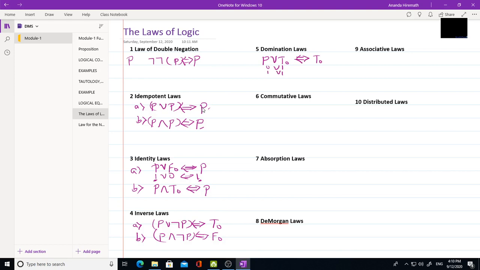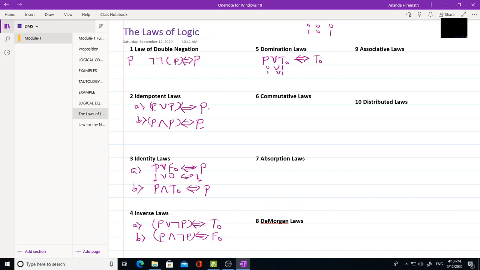The OR operation says that both inputs must be 0, only then the output is going to be 0. Otherwise, if 1 is there in the inputs, it always gives you 1. So when you give an input as tautology, that is 1, it is always going to be 1. So P or T naught is always T naught.